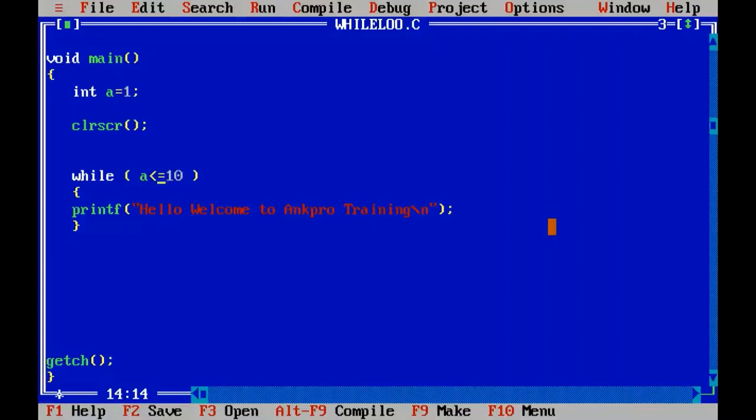So when a becomes 2, it will print; a becomes 3, and so on until a becomes 10. It should go on printing the same statement, right? So I'll add a statement incrementing the value of a. To achieve that, I will use the increment operator. So when a has got 1, I will print the statement, and a will increment its value by 1. So a becomes 2 and it executes for the second time, a becomes 3, it will be printed for the third time. Let's check this program.